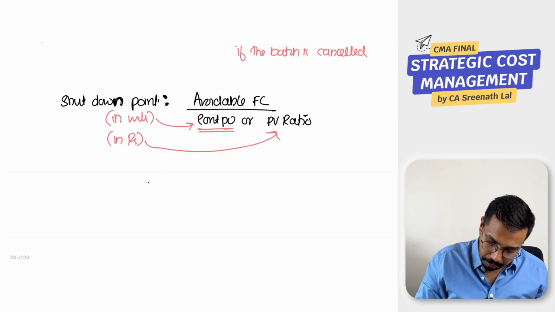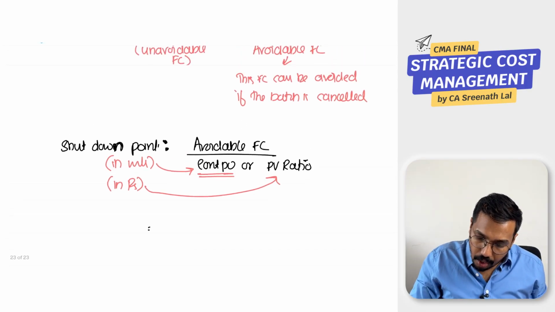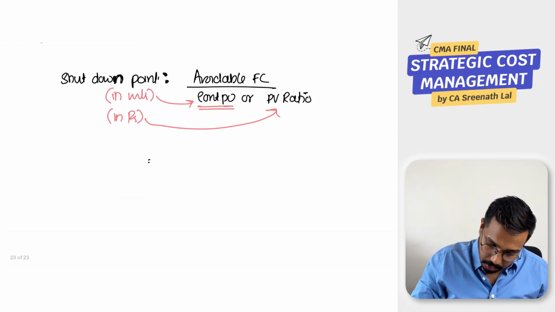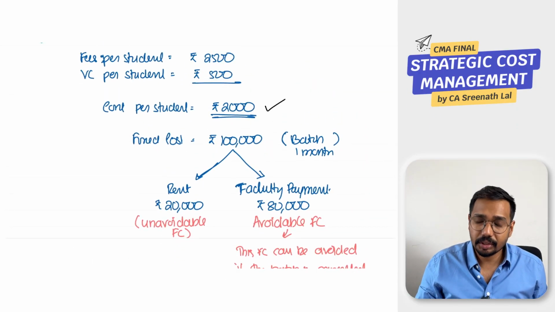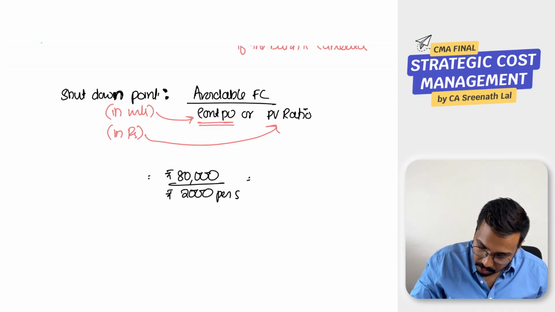Okay, so let us apply this formula. Shutdown point is equal to avoidable fixed cost. In this case, our avoidable fixed cost is 80,000 rupees, divided by the contribution, which we already know is 2,000. So rupees 80,000 divided by rupees 2,000 per student.